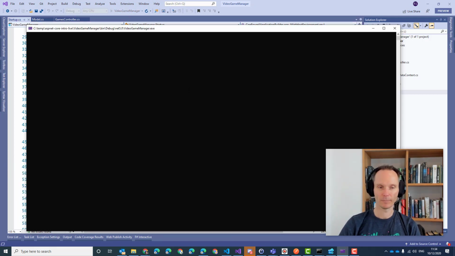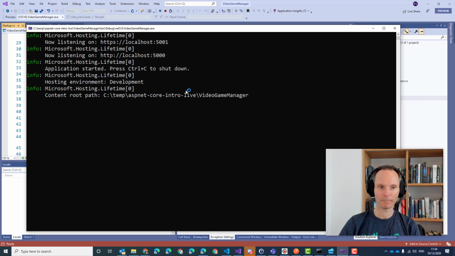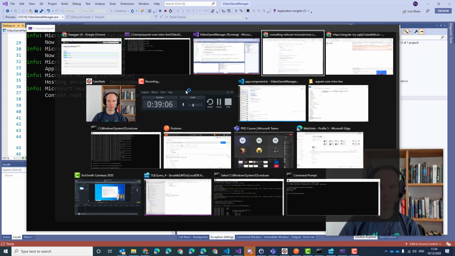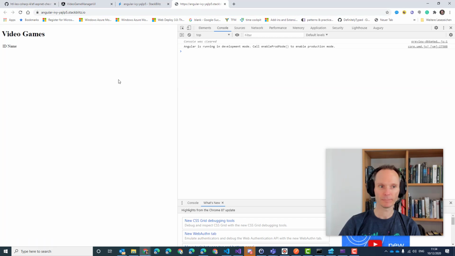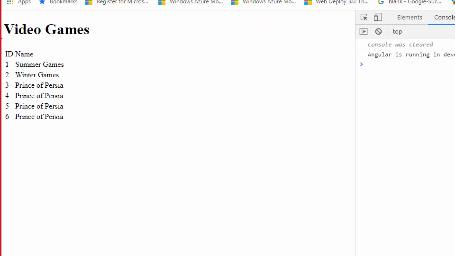Run it. API comes up. Go to StackBlitz. Reload the app. Yoo-hoo! This was what I was aiming for. Now we have an end-to-end example using Angular as our UI, doing an HTTP GET request to our web API, the web API using Entity Framework to access a SQL Server database.